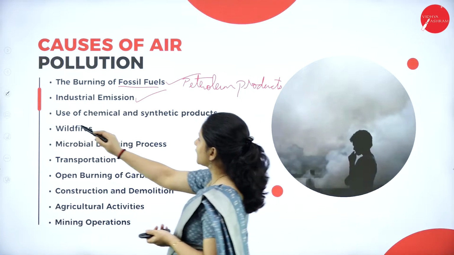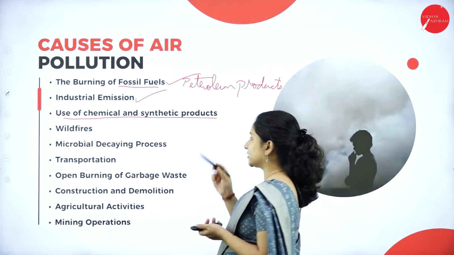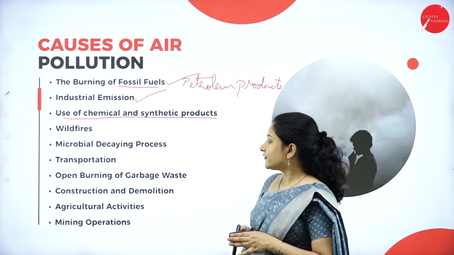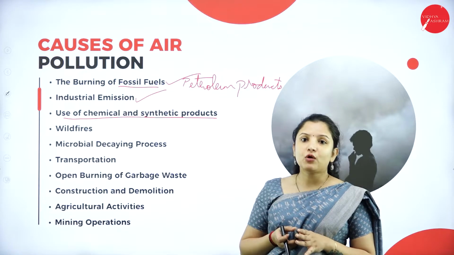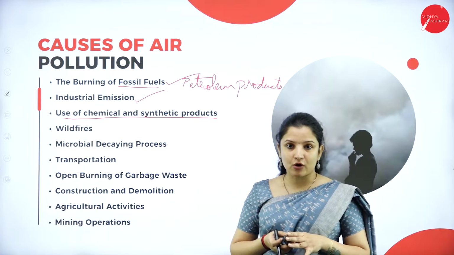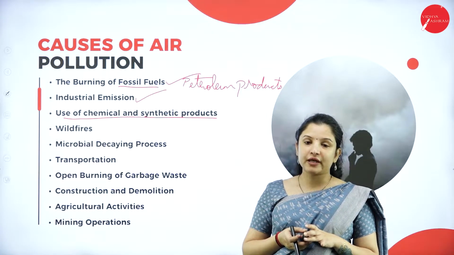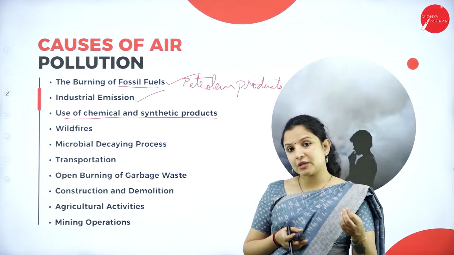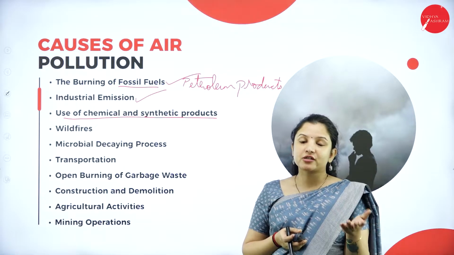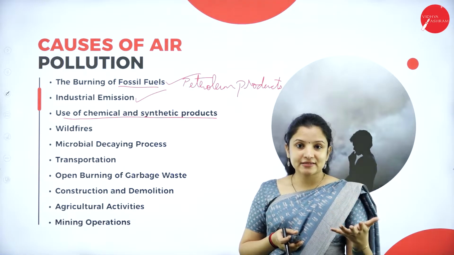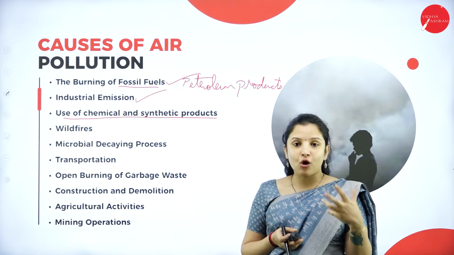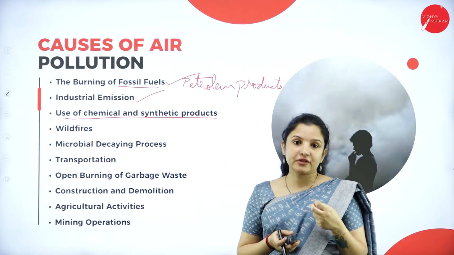Next, the use of chemical and synthetic products. So what are these chemical and synthetic products? Like we have the chlorofluorocarbons that you have heard of, right? Chlorofluorocarbons used to be used in refrigerators to a larger extent, because that is one such compound that helps in the cooling of the refrigerator.